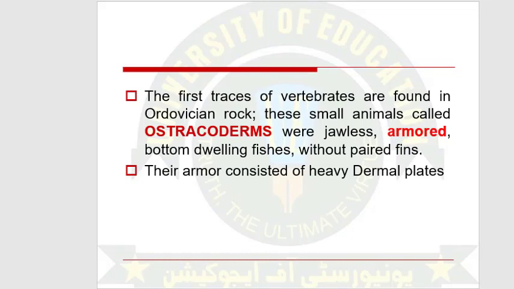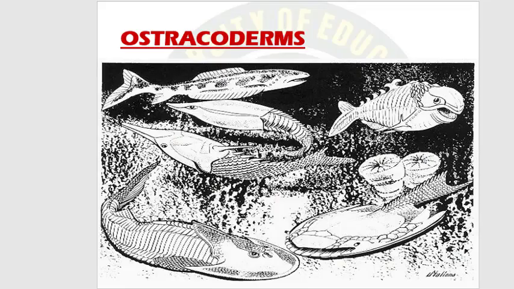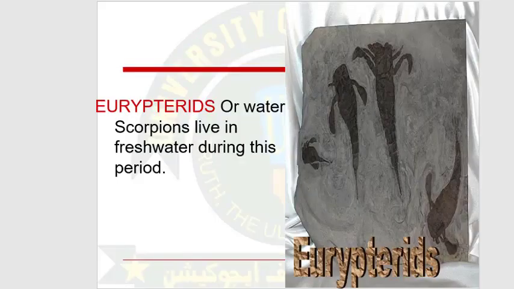The researchers also found the first traced fossils of vertebrates in the Ordovician time period. The animals observed were ostracoderms, called jawless fishes. These animals were covered with heavy dermal plates. These are the ostracoderms. And next, eurypterids or water scorpions.